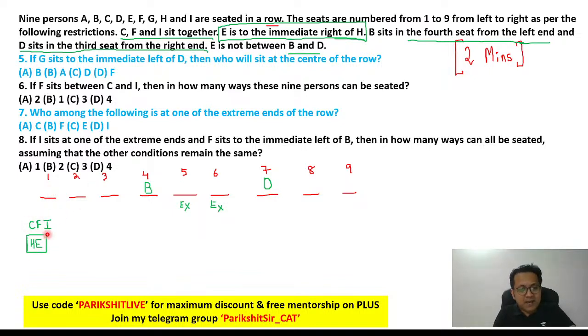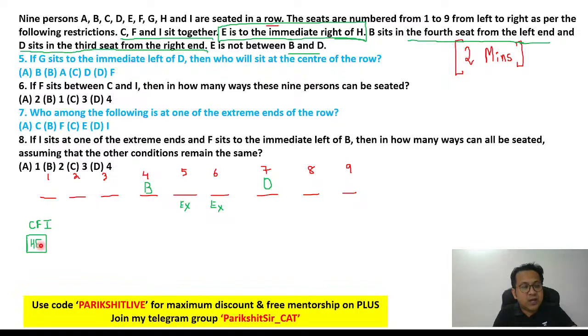Remember, the only place for CFI, these three together in any order, is 1, 2, 3. CFI in any order can go in 1, 2, 3. That's the only place. CFI cannot go in 5 and 6, there is no place. CFI cannot go in 8 and 9 either. So the only possibility is CFI has to go in 1, 2, 3 in any order.